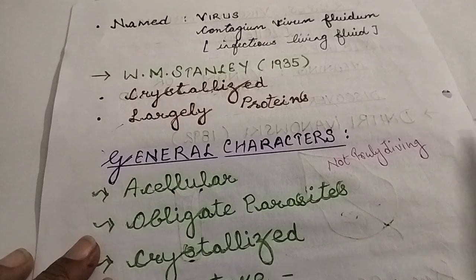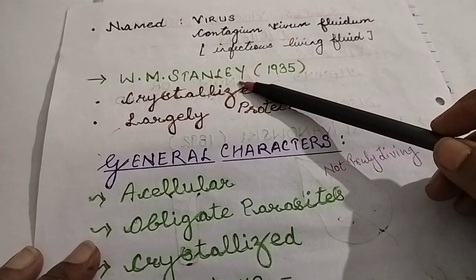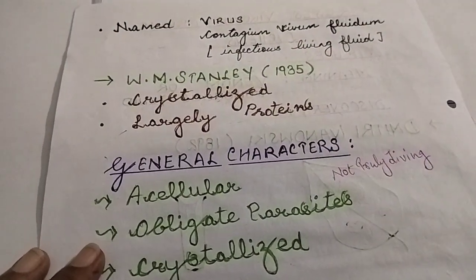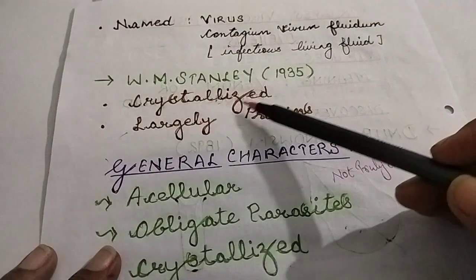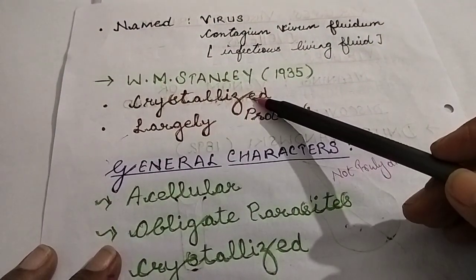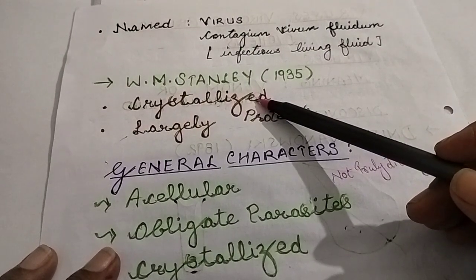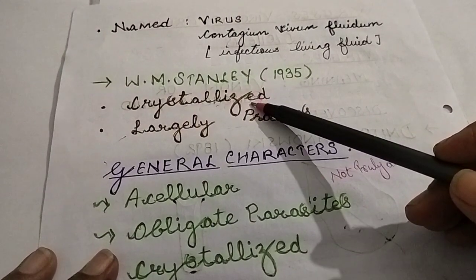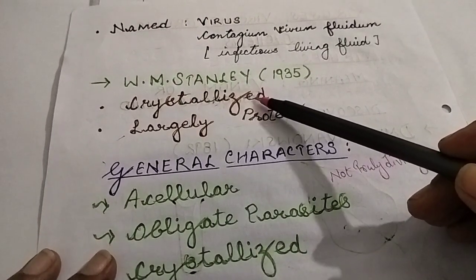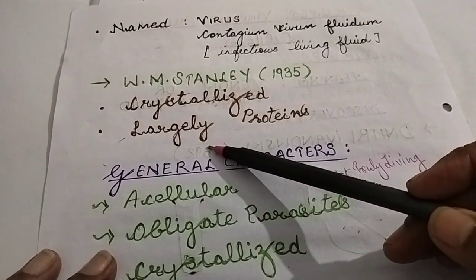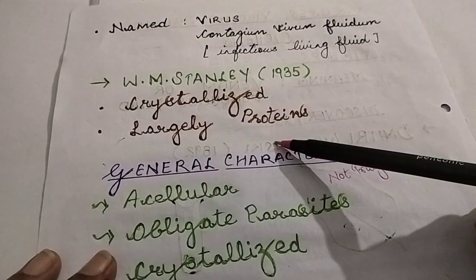Then further, W.M. Stanley in 1935 conducted an experiment and showed that viruses can be crystallized. Now this is a different character. Viruses can be crystallized, and he concluded that these crystals consist largely of protein.